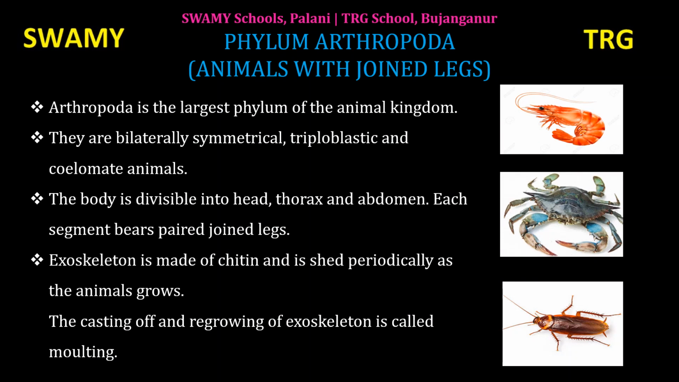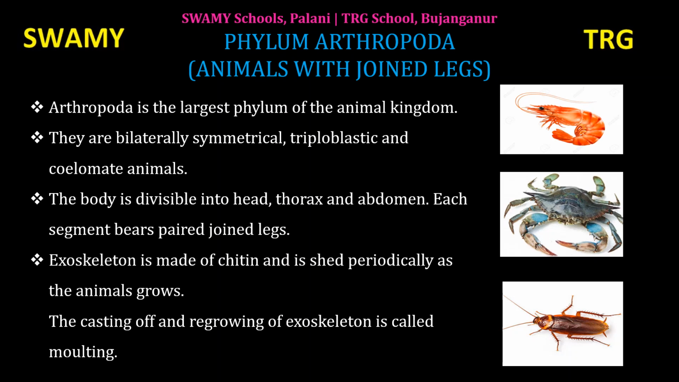Let us move on to the next phylum, Arthropoda. Arthropoda is a Greek word. Arthro means jointed, poda means legs or foot. So it is called Arthropoda, animals with jointed legs. You will be surprised to know that a huge number of species exist in this phylum. Nearly 1 million species exist in phylum Arthropoda. Arthropoda is the largest phylum of the animal kingdom.